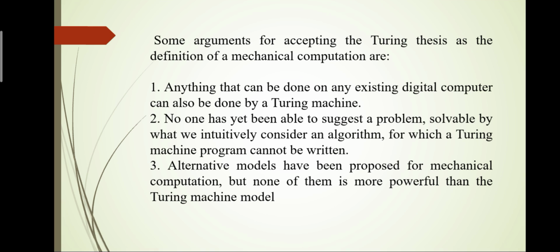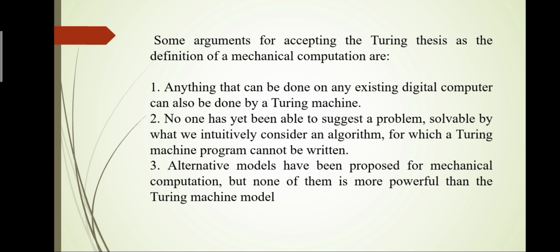This also describes the power of the Turing machine. The second argument is that no one has yet been able to suggest a problem solvable by what we usually consider an algorithm for which a Turing machine program cannot be written. What does it mean? No one in this world has been able to suggest a problem with an algorithm for which a Turing machine program cannot be written. Briefly, the Turing thesis is just theoretical; there is no practical proof.